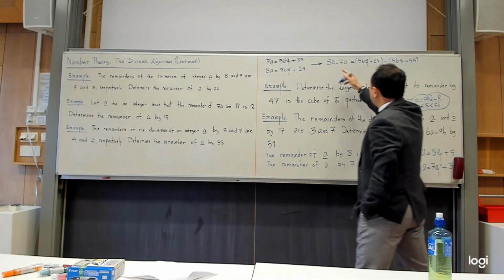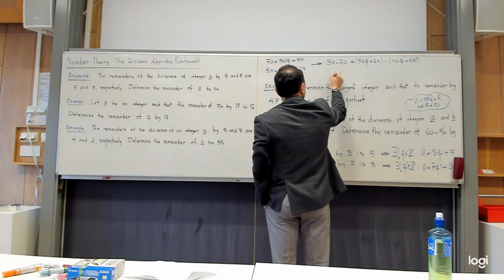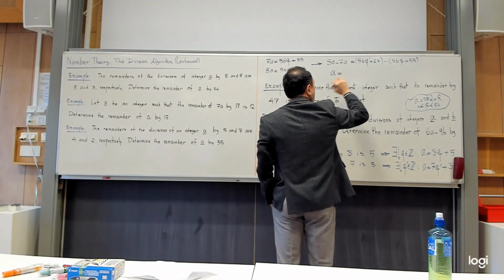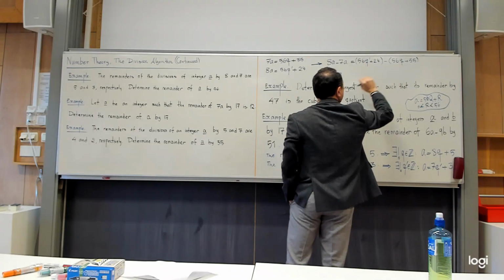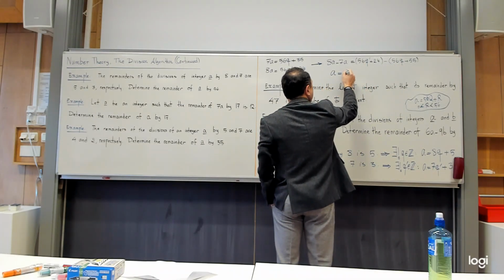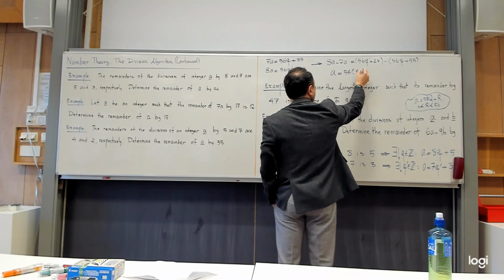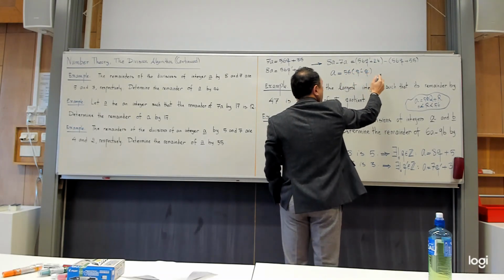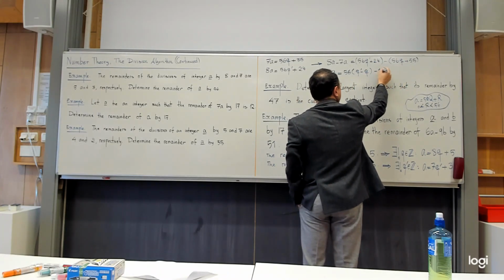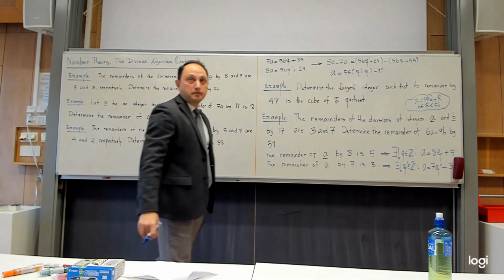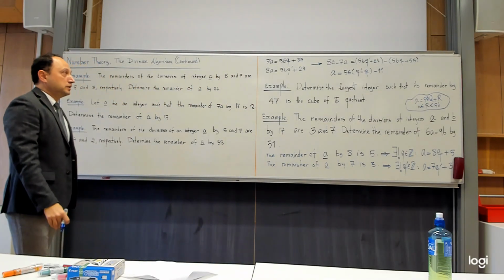And then 8a minus 7a is exactly the a that I need. Here I have 56q prime minus 56q, so let me factor a 56 out. It becomes q prime minus q. Then I have 24 minus 35, which is minus 11. So more or less we are done.